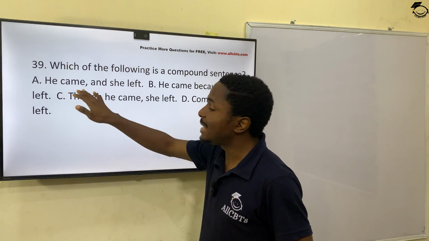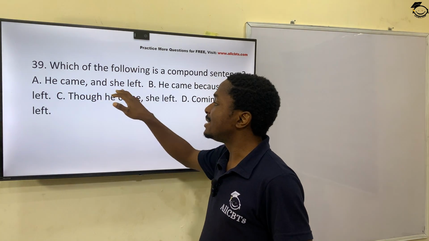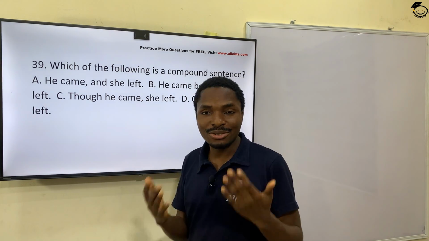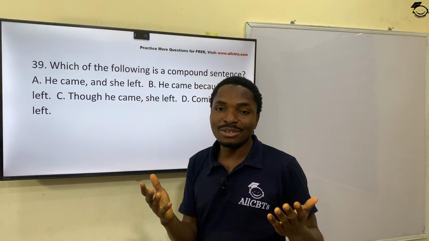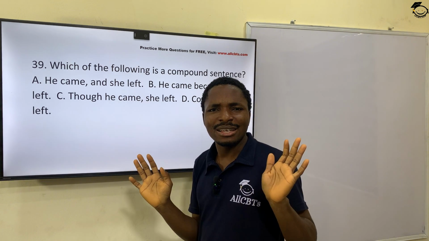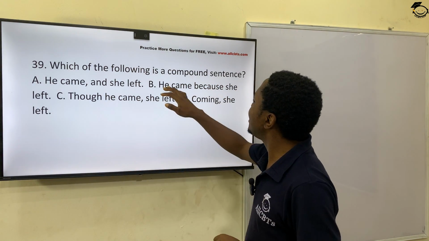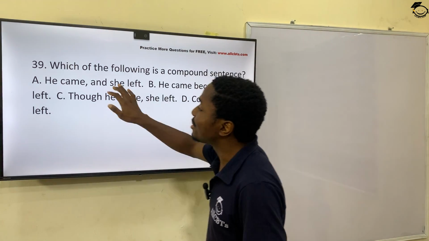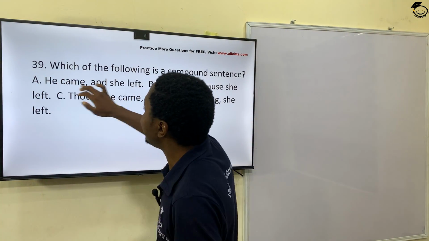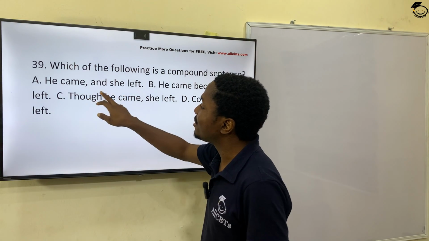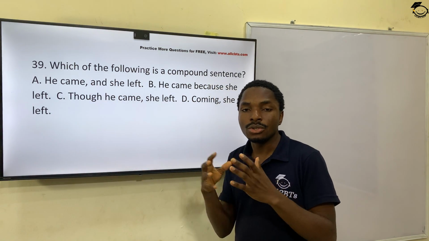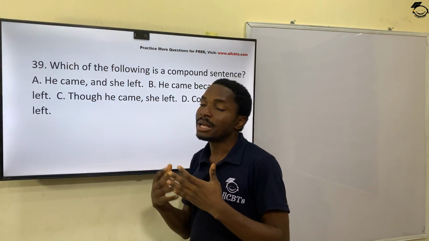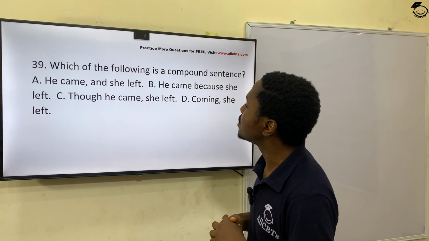You have he came and she left. So he came can stand on its own. She left can stand on its own, as half sentences. But you have he came because she left, which cannot stand on its own. This is the correct one: he came and she left. And like we said, and is always used to join two independent clauses together.